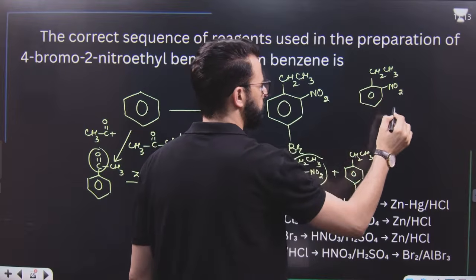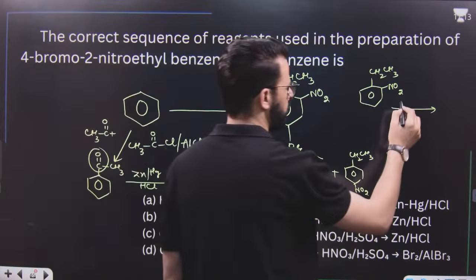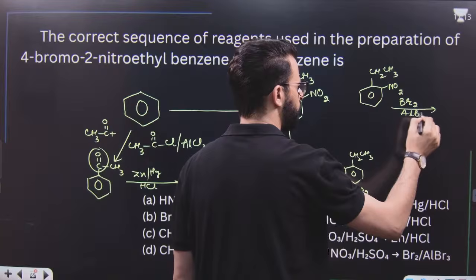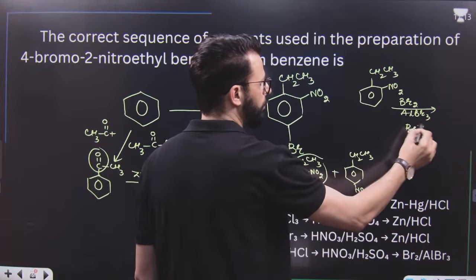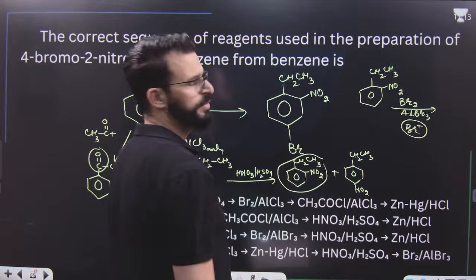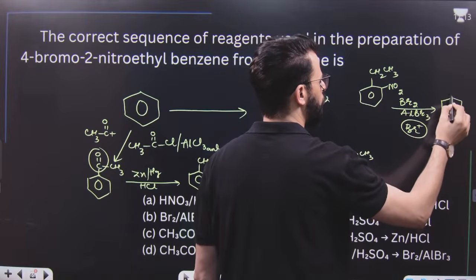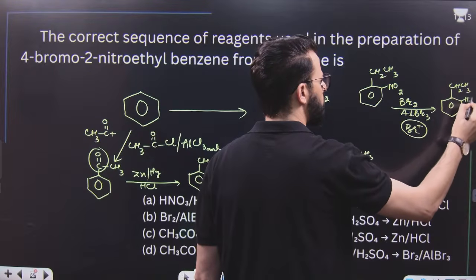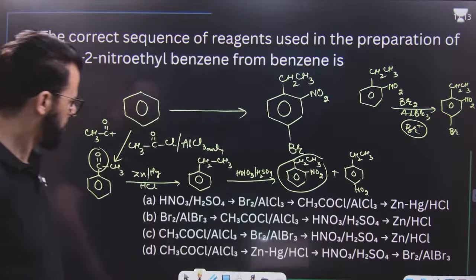ortho-nitro is now treated with bromination, AlBr3. Now, bromination, that means Br positive will go to ortho as well as para, but ortho is blocked, so it will go to the para position. So the product of the reaction can be like this. So it is the fourth one.